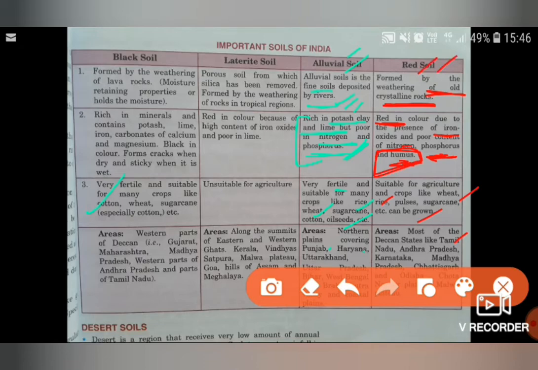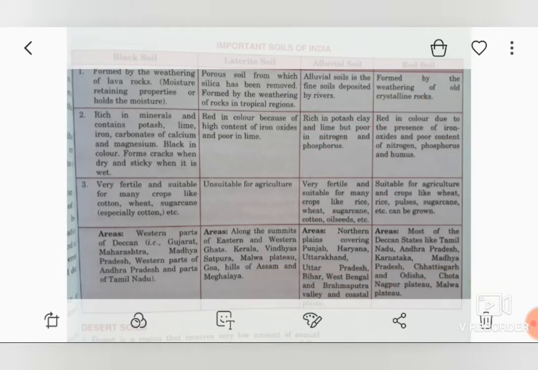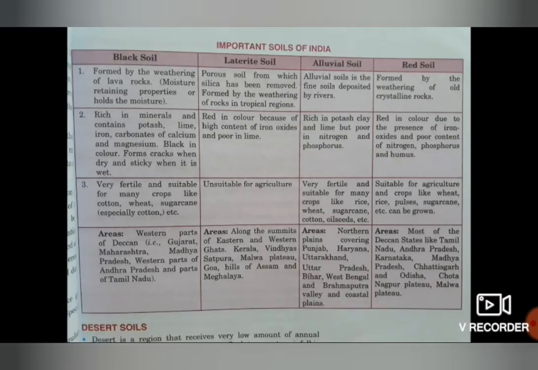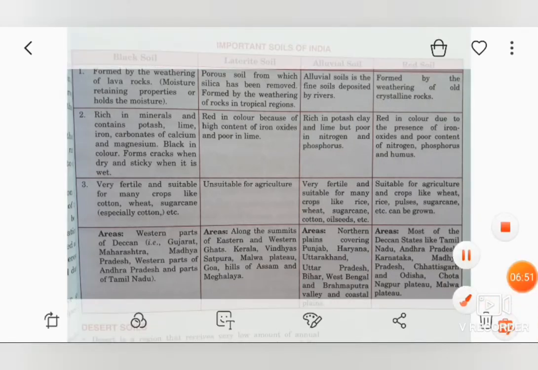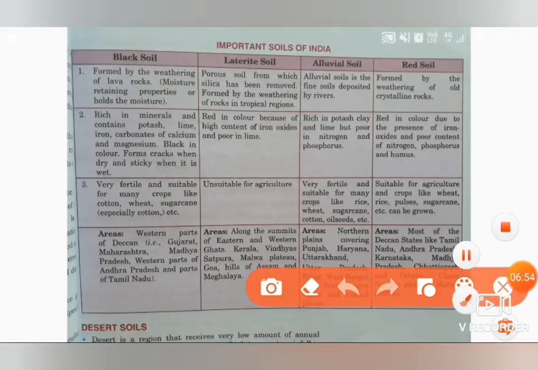So this is important. Always learn the soils or anything you want with the help of the comparison, so that it is easy for you to do the comparison. Like you can compare with what kind of soil, or we can talk about the two types of soil in which cotton is grown. The very first one is your black soil, which is very much important, and especially it is very good for cotton. Another soil is alluvial soil. Cotton is grown in this soil also. Then rice, wheat, it is grown here also. So wheat is grown everywhere, and this we have discussed.